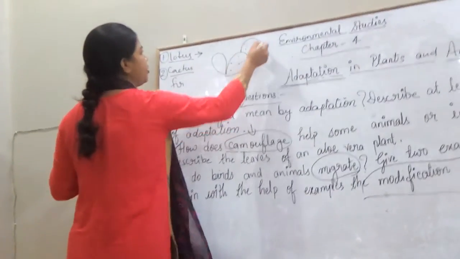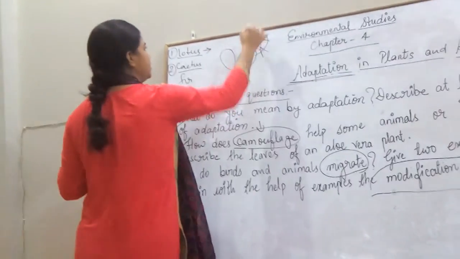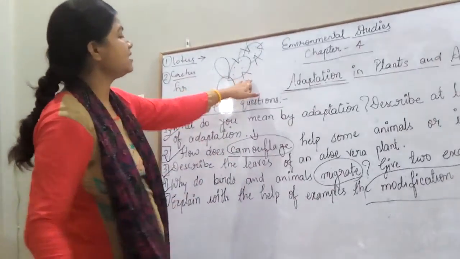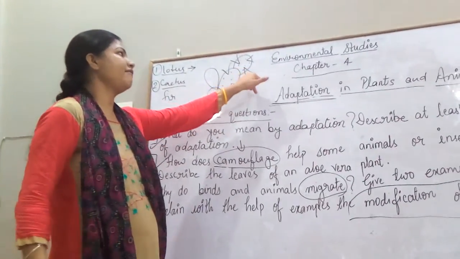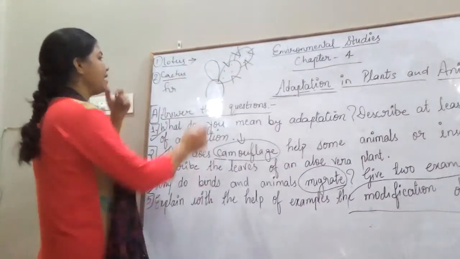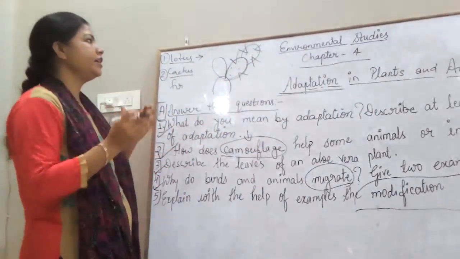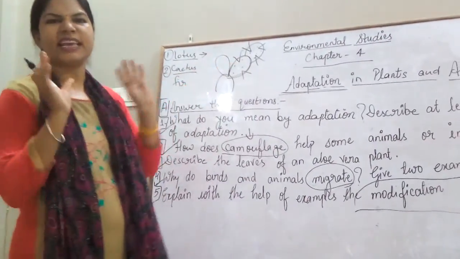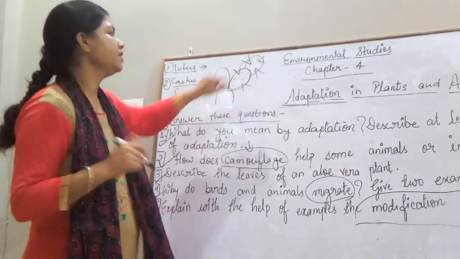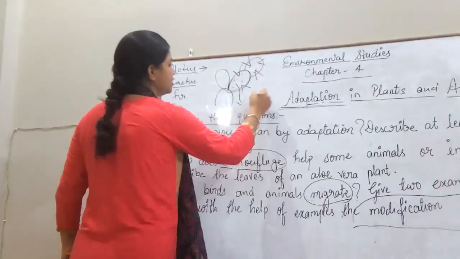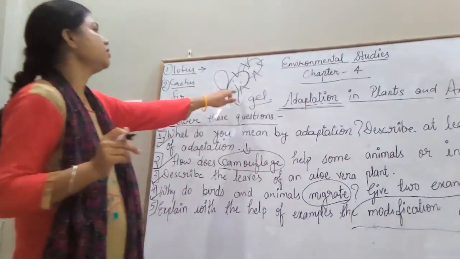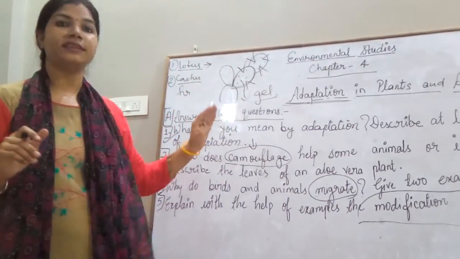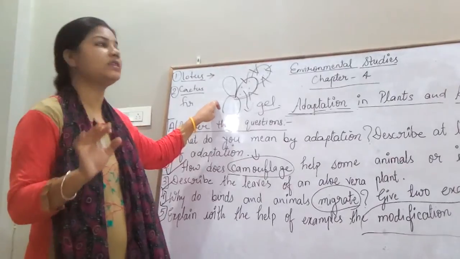See, I am drawing a cactus plant. So here you can see the leaves having spines on it, and the leaves are converted into spines. It has a thick consistency. Inside this, it is a gel. So they are converted themselves to survive in the desert area. There is no water or less water available.